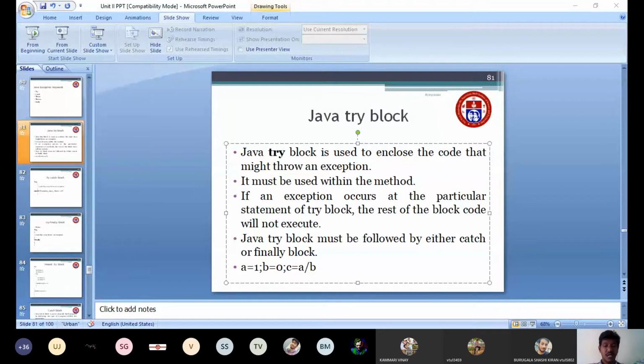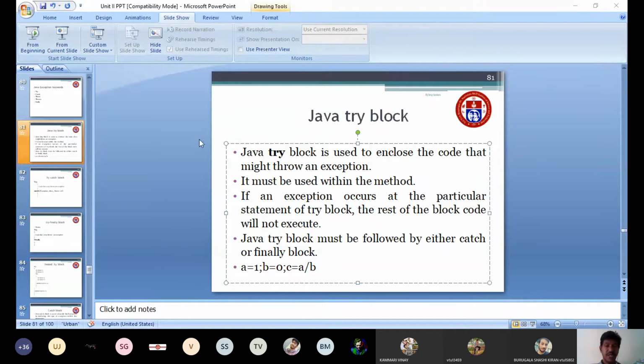Exception means it may terminate the program. If you are not handling an exception, your program will be terminated abnormally. Normally, once you execute the program, if you have any errors, after clearing your error you may get an output, then you can properly exit the program. In this case, I am assigning A value as 1 and B value as 0, then including C equal to A by B. If I use any statement after this C equal to A divided by B, that statement will not be executed. So this is an example for the try block.